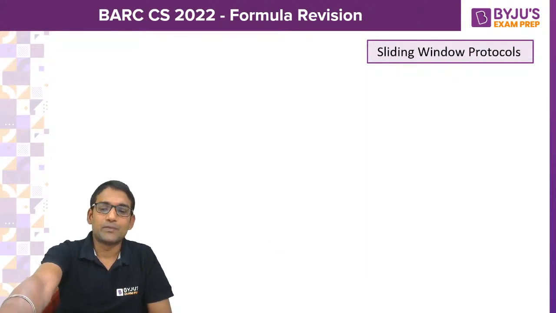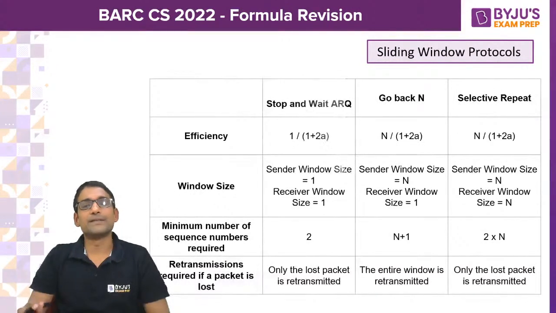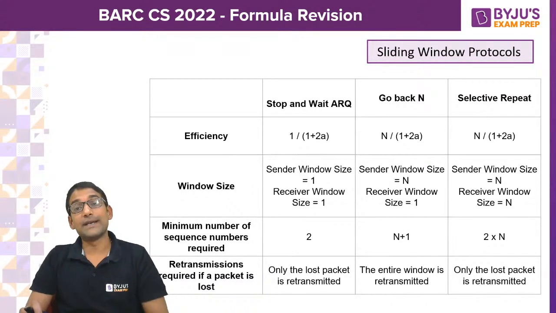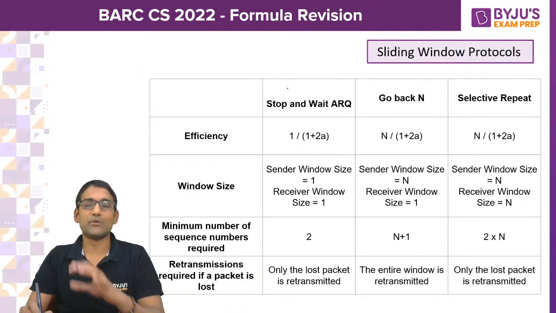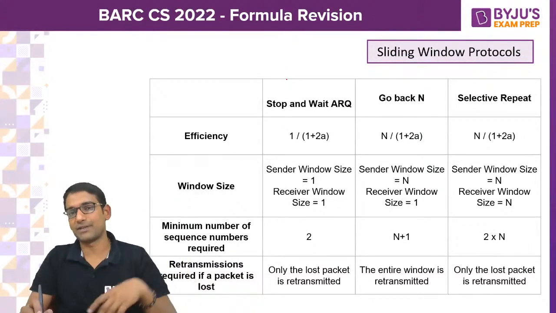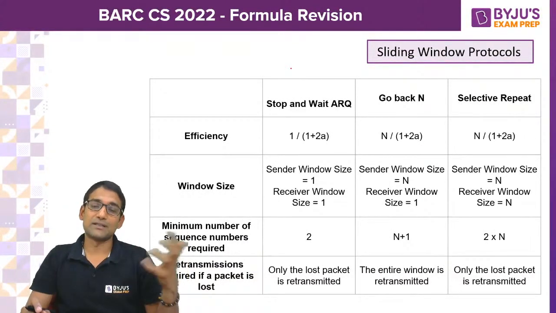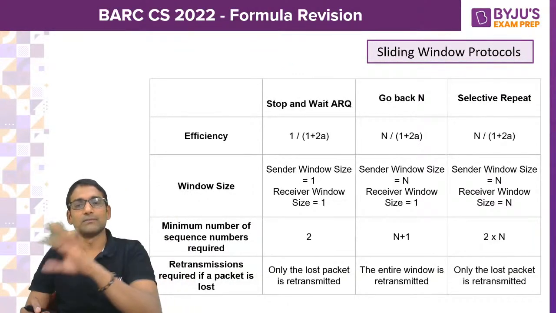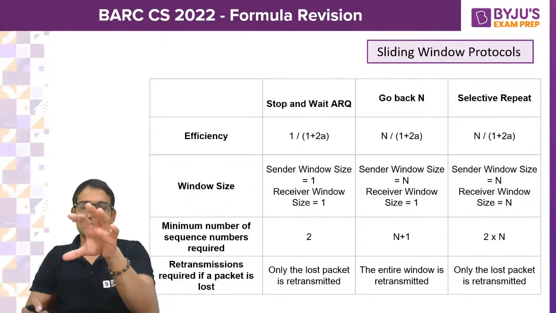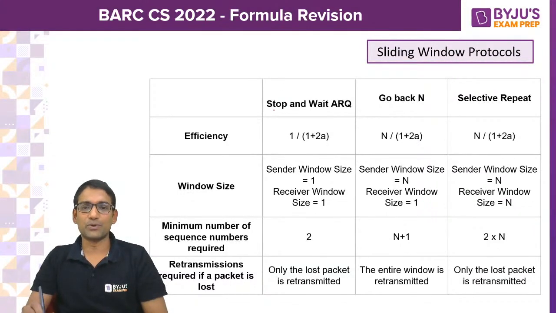And then definitely it is required, very important, mandatory to revise the sliding window protocols. Very important topic. What are the different sliding window protocols? Of course, we have two classifications, for noiseless channels and for noisy channels, but I am just presenting the three popular protocols here. They are stop and wait ARQ, go back N, and selective repeat.